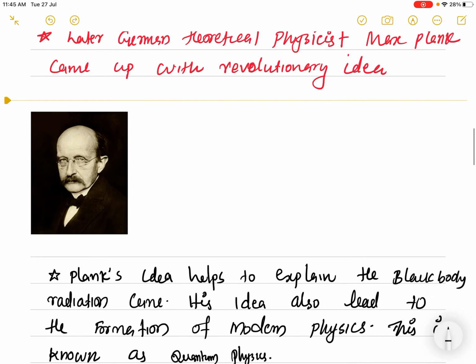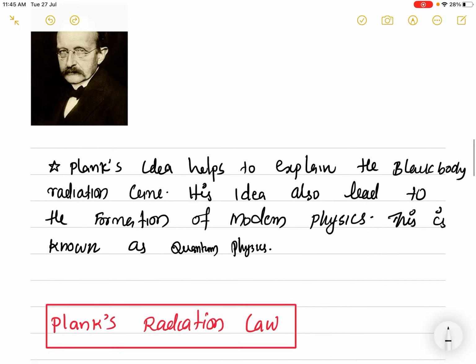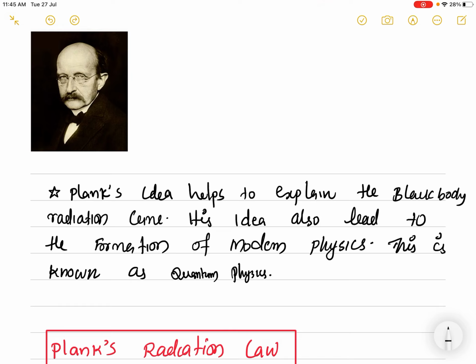I will explain Planck's idea shortly. Before that, note that Planck's idea perfectly explains the black body energy distribution curve. More than that, it was the starting point for a new framework of physics, which is known as modern physics.